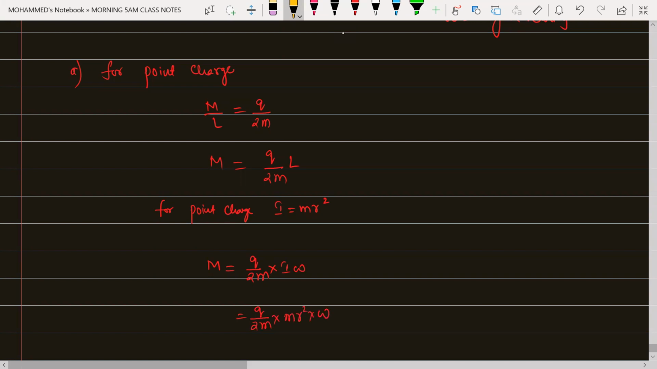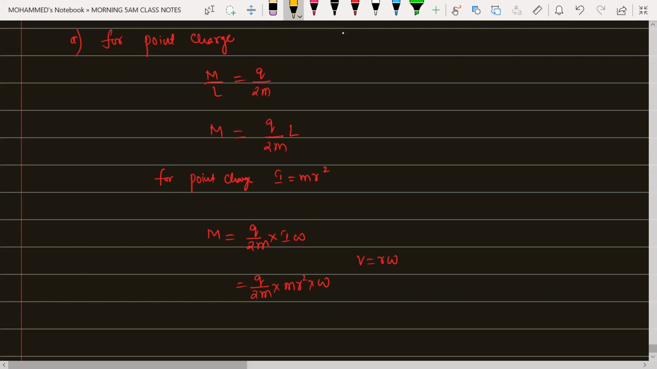And we know that when it is moving in a circular path, V is equal to how much for me? R omega. So in this, this small m will get cancelled. So this will be equal to how much, beta? Q by 2 into R square into omega. Omega is equal to V by R, so this square will get cancelled. So it will be Q into V into R divided by 2. So that will be the magnetic moment. So capital M will be equal to half into Q V into R, the magnetic moment for a point charge.